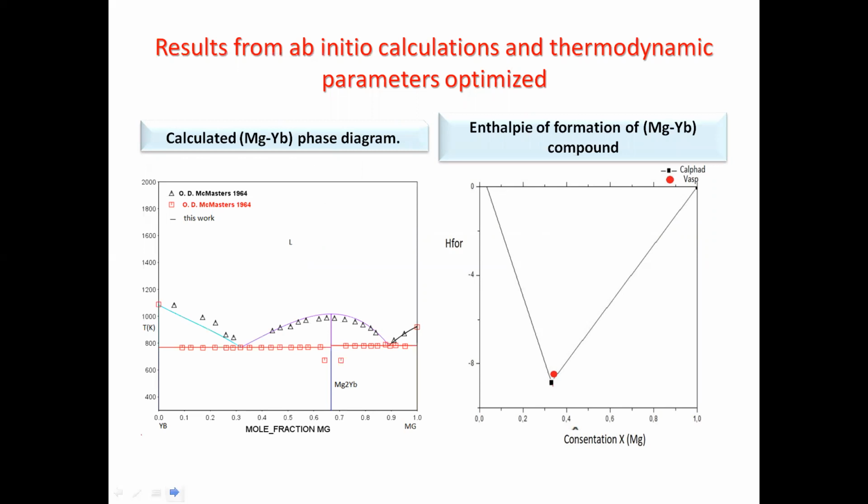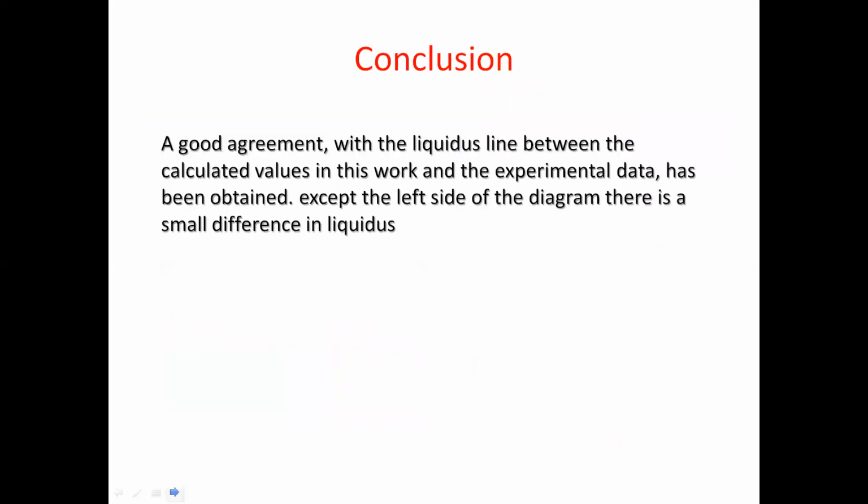This diagram was obtained by the code Bath-Beam and Pandat. I compared the experimental data of 1964 and my work. On the right side, we have the enthalpy of formation of compound Mg2Yb obtained by the code VASP with the red circle, and the black line with the CALPHAD method.